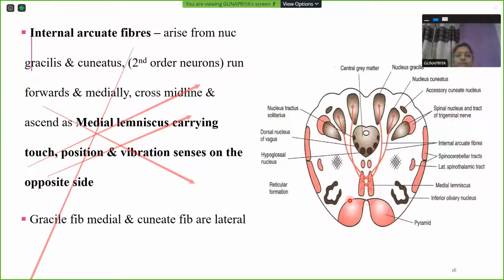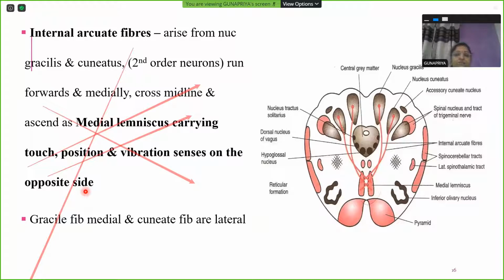They cross, go to the opposite side, and then climb further towards the upper part of medulla and pons and midbrain in the form of a new bundle known as medial lemniscus. Medial lemniscus carries the sensations of touch, position, vibration senses on the opposite side of the body. That's why I kept on telling touch, position, vibration, all these will be mostly your proprioception, tactile and proprioception, joint sense, position sense, vibration sense, what's happening to our muscle, what's happening to our joint, in which position it is.